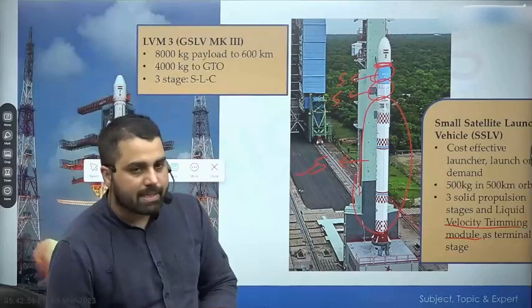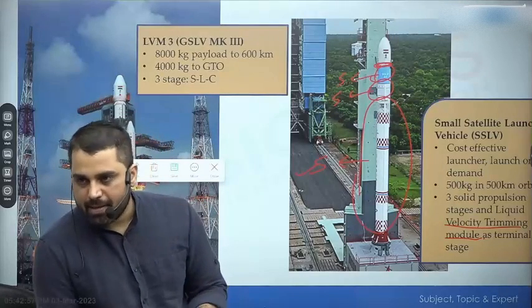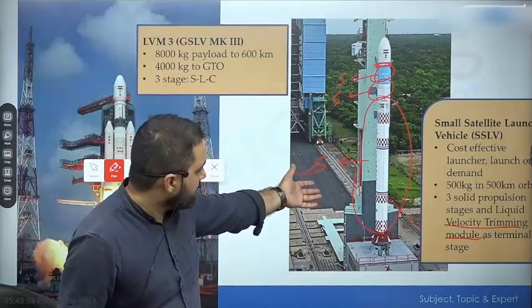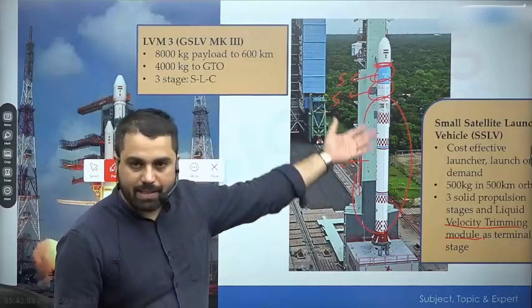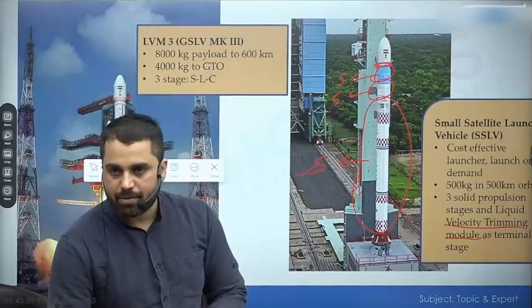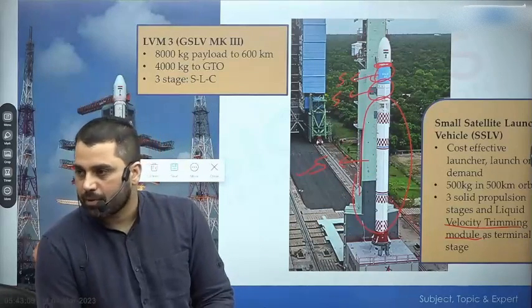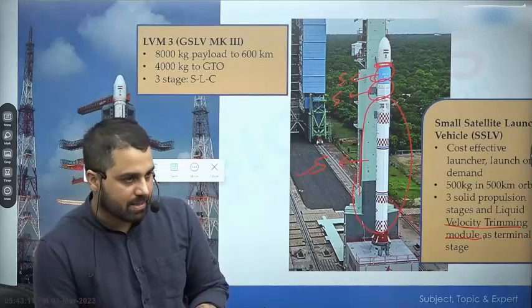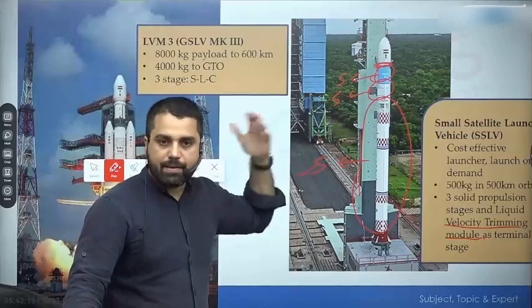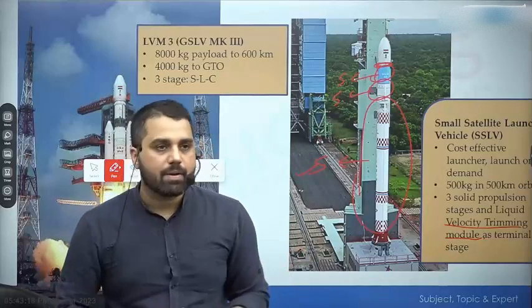So ISRO made some changes, learned from its mistake, and just last month on 7th of February, its second flight, it was carrying 3 satellites. One of those satellites was a remote sensing satellite of ISRO, and it was successful. So in its second attempt, it was successful. So because both these rockets were in news for different reason, that is why you have to know about them.